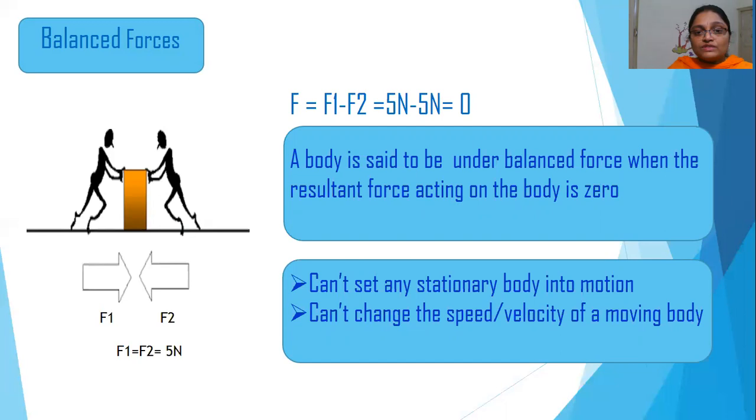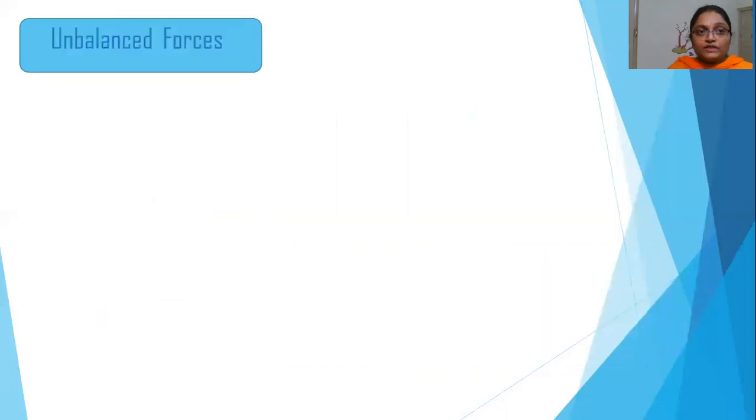So the balanced forces can't set any stationary body into motion, or it can't change the speed or velocity of a moving body. Now what are unbalanced forces?